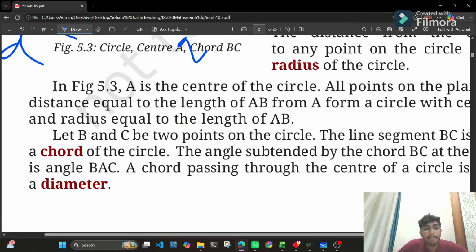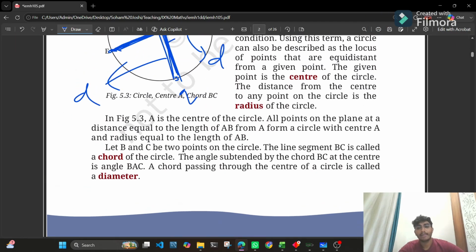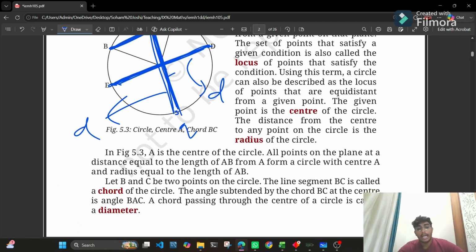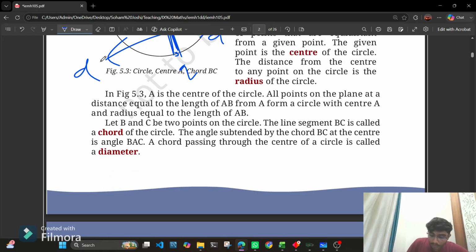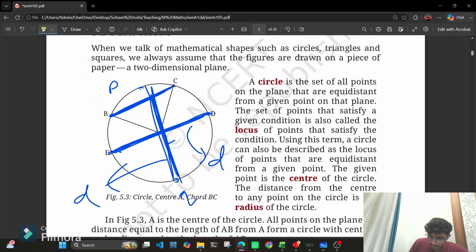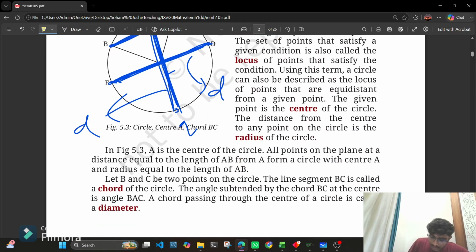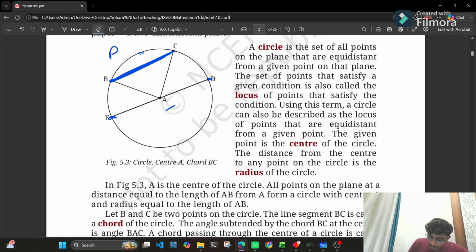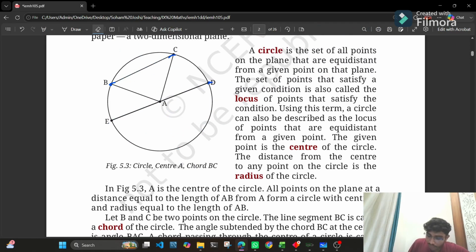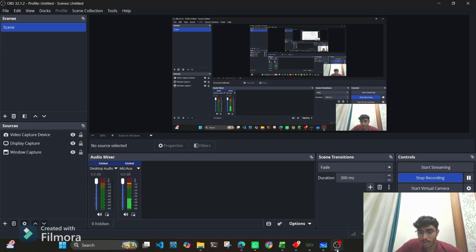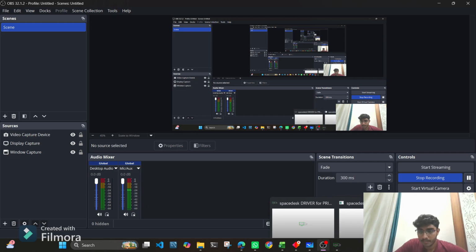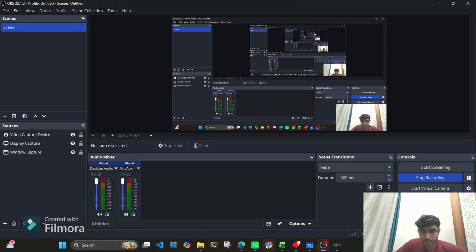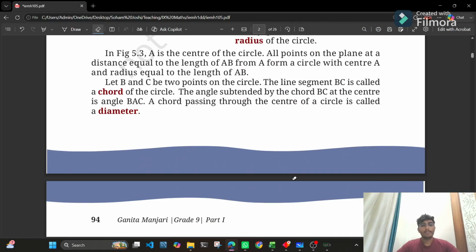Okay. So let B and C be 2 points on the circle. The line segment BC is called the chord of the circle. Okay. A chord passing through the center of a circle is called the diameter. I hope this is clear, and all these small easy peasy definitions are also clear. Okay. So if these definitions are not clear, you can go again and watch the video. Okay, cool. I hope this is clear.